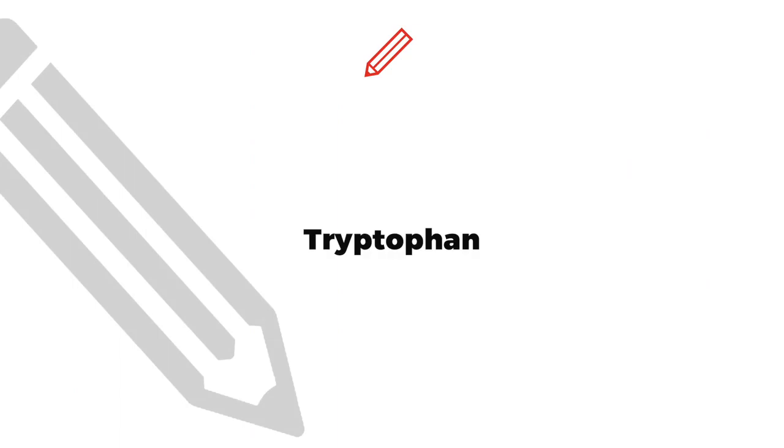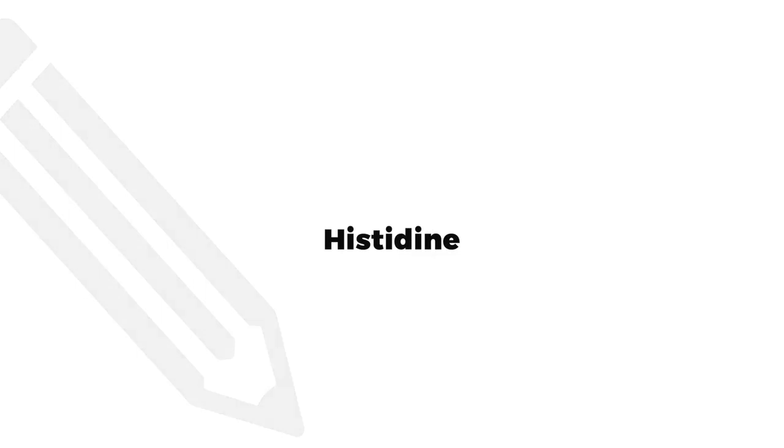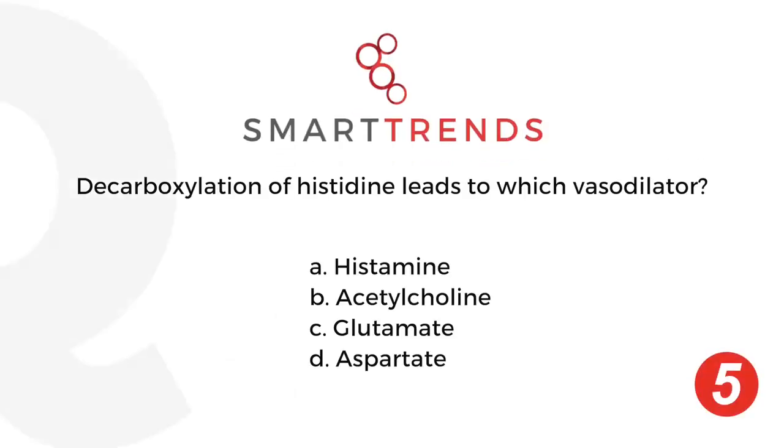Pay attention to that. As we continue to look at the amino acids together, look at tryptophan on that list. You see that? Do you guys know what that's a precursor for? That's going to be serotonin, okay? So make a note of that to your right. Tryptophan is the precursor for serotonin. And you also want to know histidine, okay? And let me show you a way this was asked on a previous examination.